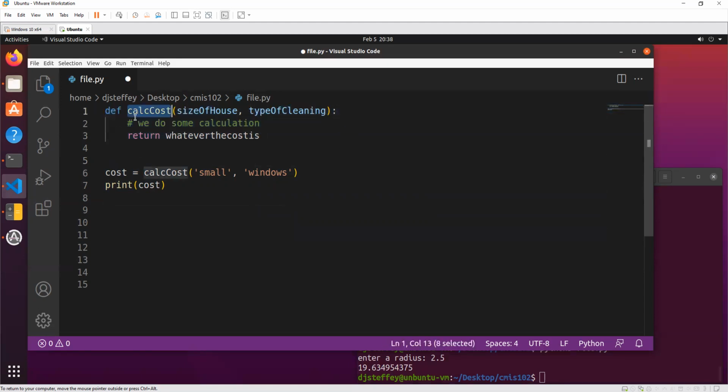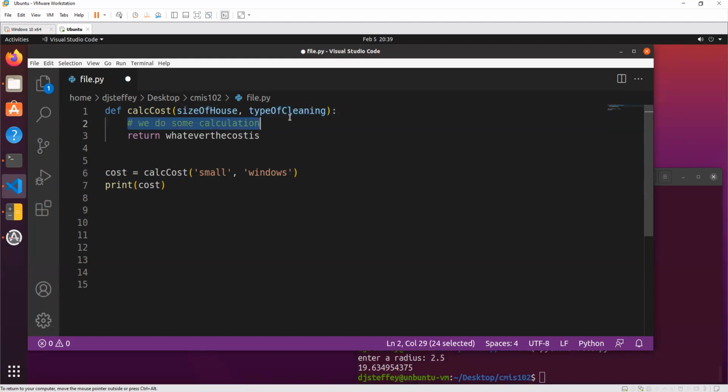Again, this is the name of the function. Then we have parentheses. Inside here are the arguments. What does my function need to know in order to calculate the cost? It needs to know how big the house is and what type of cleaning you want.